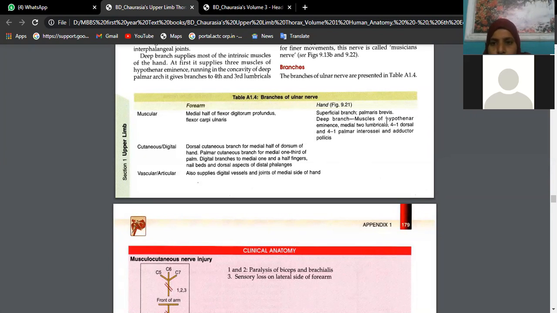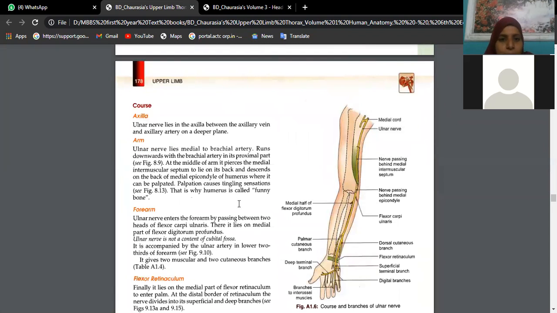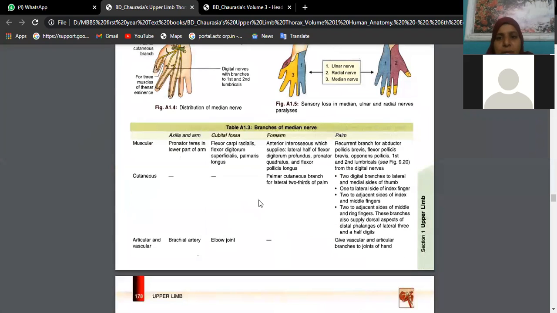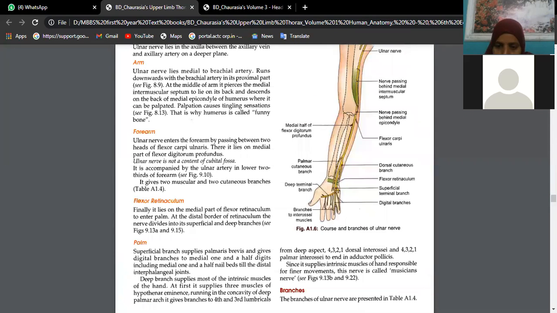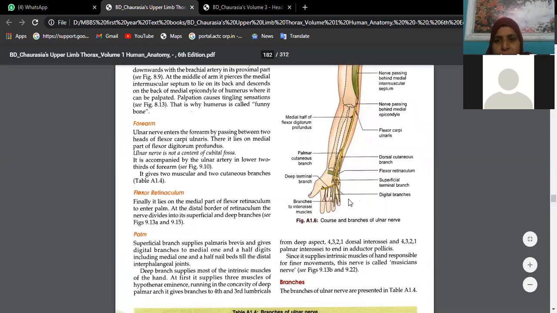Okay, so superficial branch to palmaris brevis, deep branch to muscles of hypothenar eminence, two lumbricals, and four palmar interossei, dorsal interossei, and one adductor pollicis. Everything is summarized here. It becomes easy for you to read. And the course and all you read from the explanation which is given here, beta. And draw this picture. This is very good. Whatever I told you, it's given here, beta.